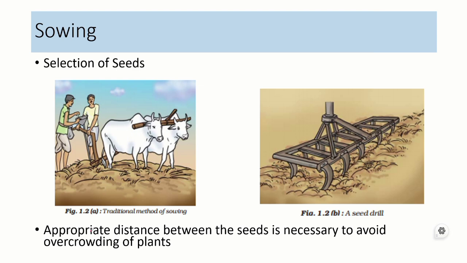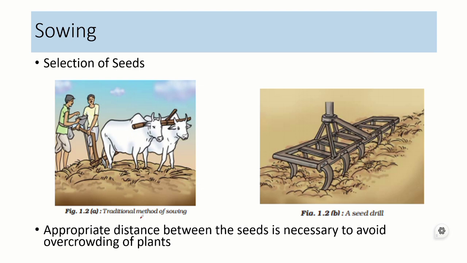Appropriate distance is important for the seeds, as the plant should get enough sunlight and enough space to spread their roots and leaves. If they are overcrowded, there will be competition between the plants and they will not be able to grow properly.